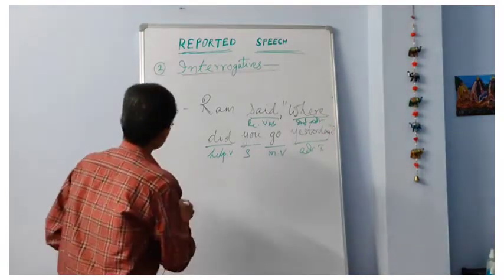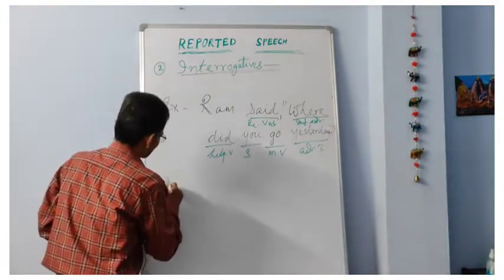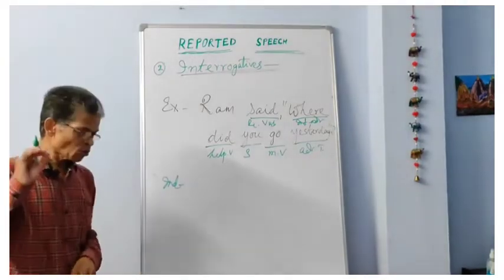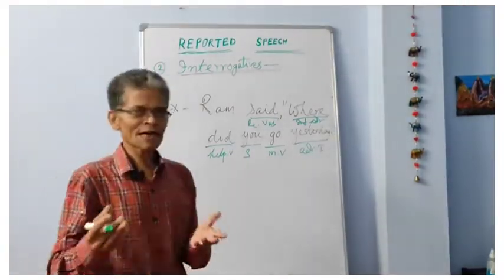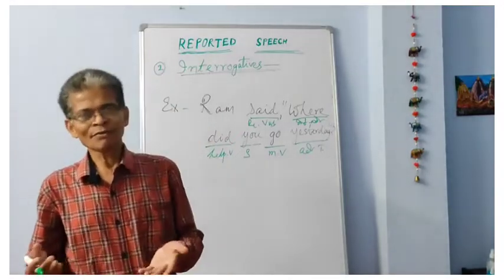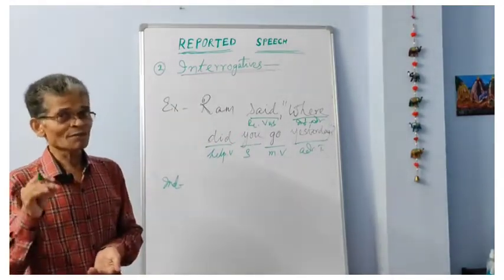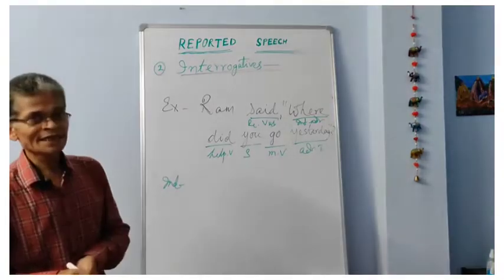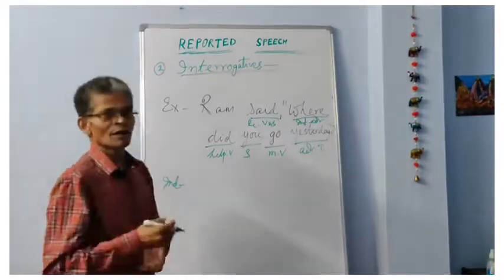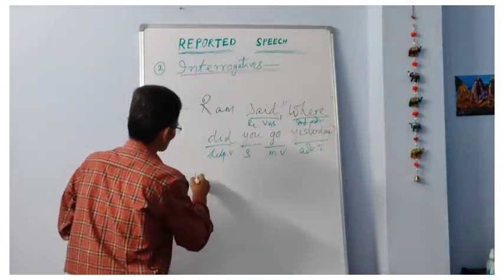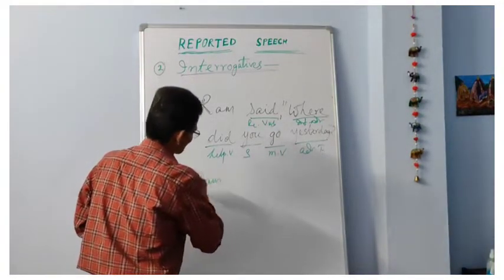Now let us try to change it into indirect speech. Now the rules I have told you, you might have taken them down, you might have written them in your notebooks. Now if you have something in your mind, definitely you can find the justification of my explanation. First of all, we have to write Ramo.